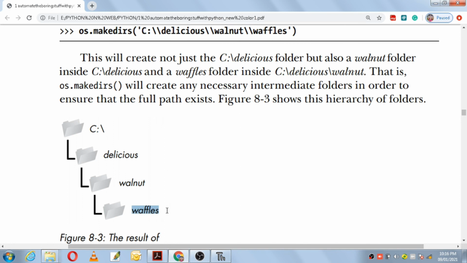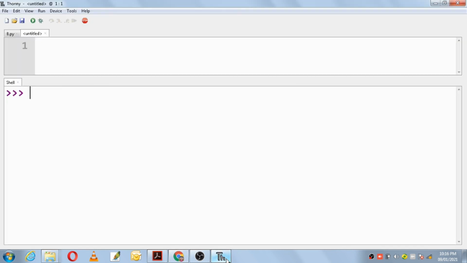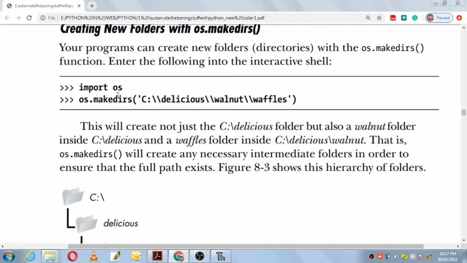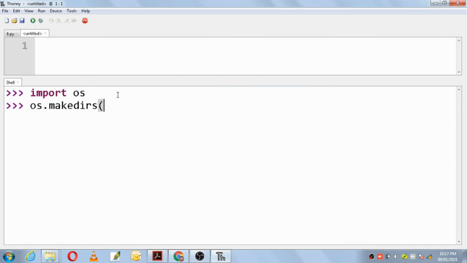Okay, so let's try this code. Import os, os.makedirs. Hope I've written it correctly, yes, makedirs.